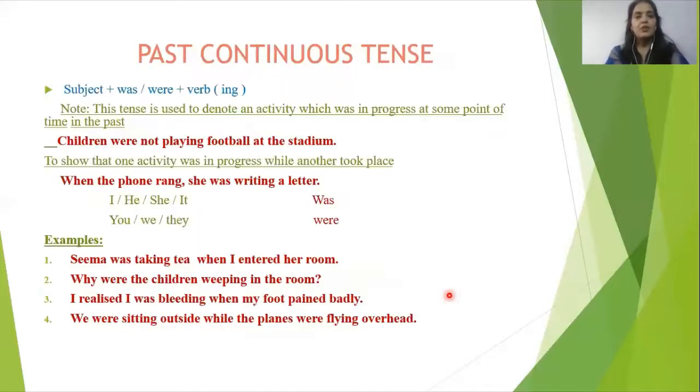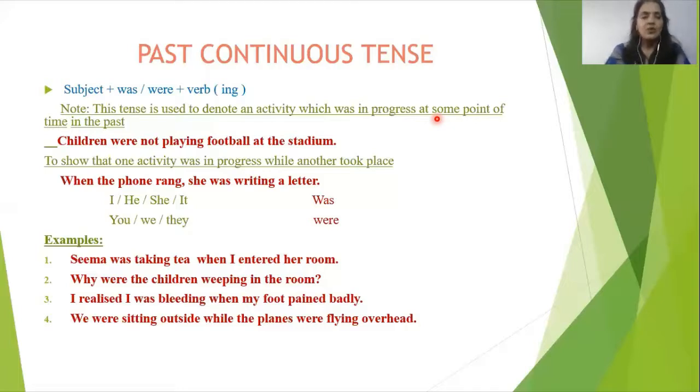Let's see the past continuous tense. Continuous, children, I told you in the previous meeting also, continuous means we have to remember process. Work is in process. Work is in continuation. Work is going on. And here, when we are talking about past time, this tense is used to denote an activity which was in progress at some point of time in the past. It means in the past time the activity was going on.